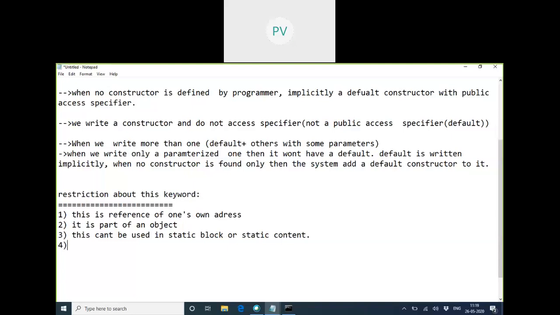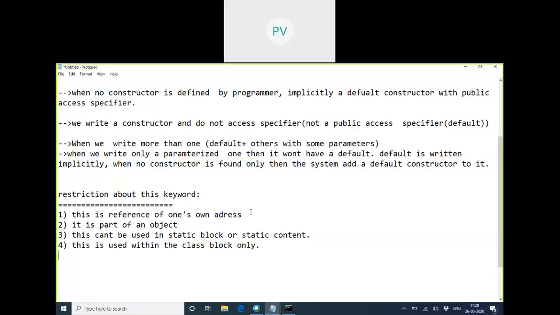Second thing, can I write the this keyword in some other class? Now I'm sitting in one class. When I say this, which class does it represent? The particular class we are in. If I go outside and say this, will it represent this class or some other class? Some other class. So where can I use this keyword? Only in that particular class, within the class block itself, not outside. There is no meaning outside. If it's used in another class, it becomes that class's reference value. Wherever it is used, it belongs to that class.